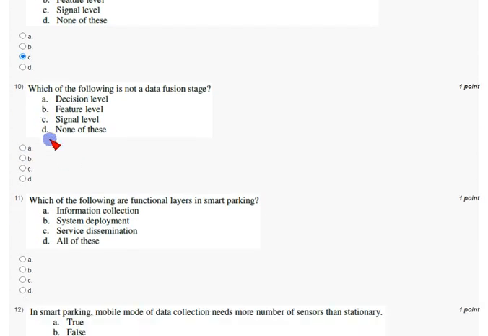Coming to 10th question, which of the following is not a data fusion stage? The answer for 10th question is none of the above, because all ABC options are data fusion stages. So none of this is the correct answer for 10th question, that is option D. Mark option D as correct answer.